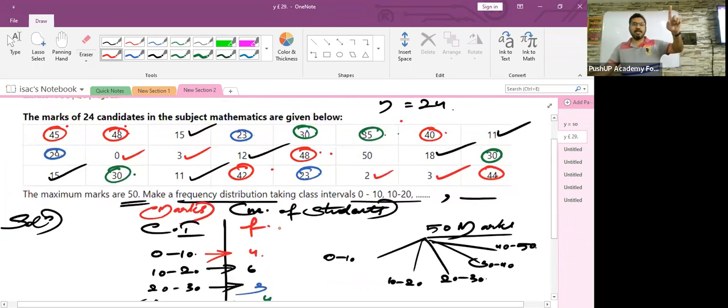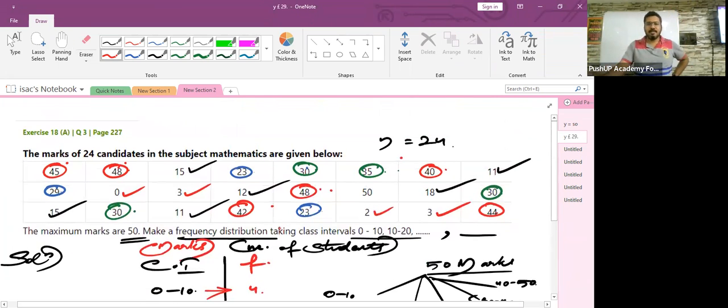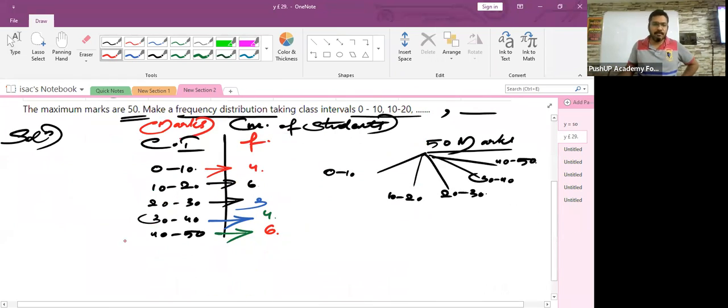Now just a minute, children. If you notice, we missed out on this one number 50. We missed out on this one number 50 because we couldn't accommodate that number in the class interval 40 to 50, 50 being the upper limit. So children, is that a matter of tension for you? I don't think so. Why can't you create one more class interval here, which is 50 to 60, isn't it? Is there any restriction?